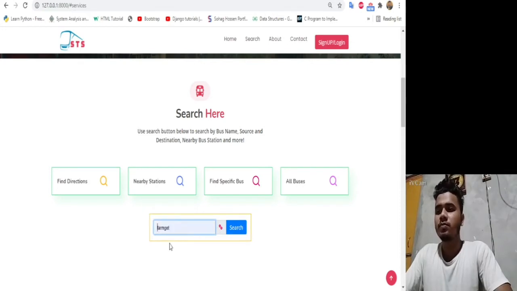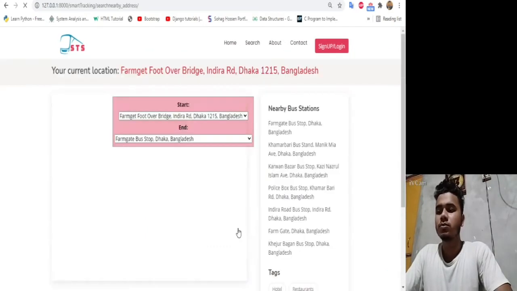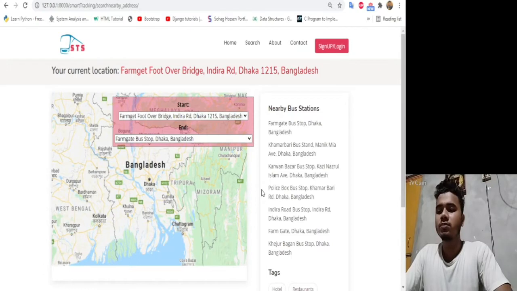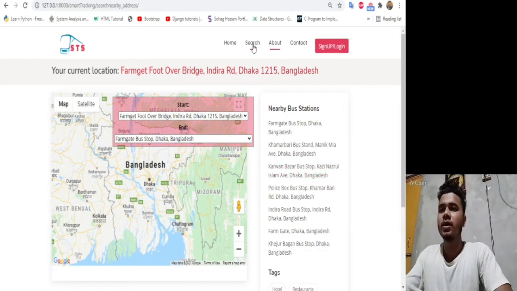Let me type Farmgate and hit the search button. So we can see a list of nearest bus stations like Farmgate bus stop, Kamarbari bus stand and Karwan Bazar bus stop, and also it indicates the start point and end point. Go back.